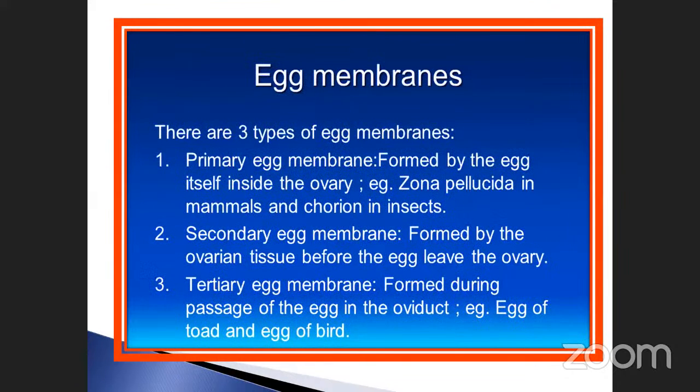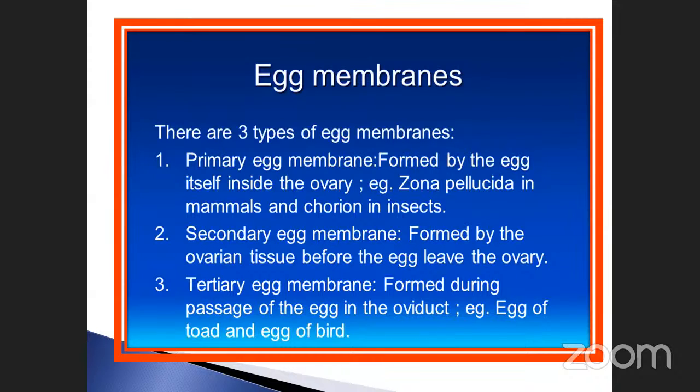We already discussed this. There are 3 types of egg membrane. The primary egg membrane is formed by the egg itself, inside the ovary: the zona pellucida in mammals, and the chorion in insects. Okay, chorion is in insects. Secondary egg membranes are formed by the ovarian tissues before the egg leaves the ovary. Tertiary egg membranes are formed during the passage of the egg in the oviduct. Example, the egg of the toad or the egg of the bat. These are all the 3 types of egg membrane.